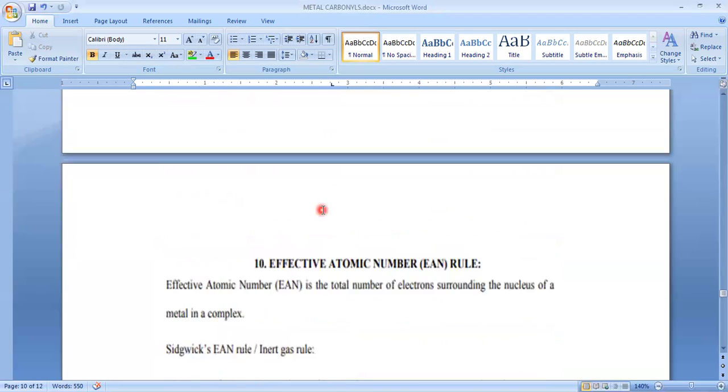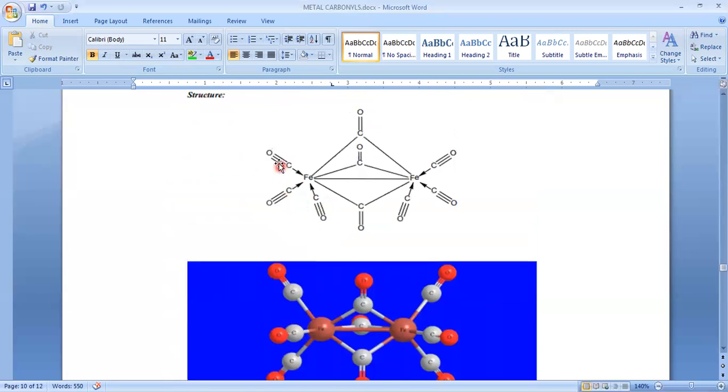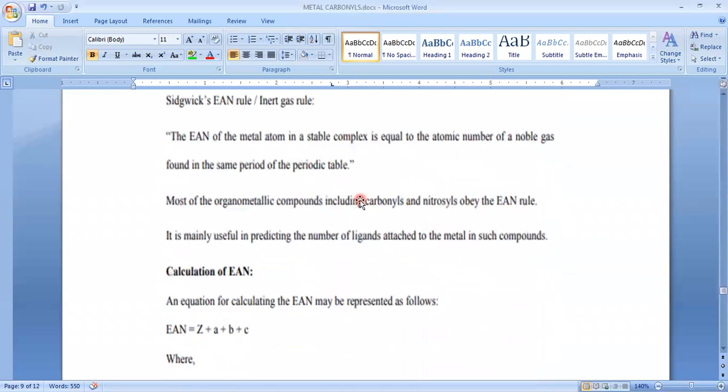Terminal carbonyl groups means C. So in this, these three and these three are considered as terminal carbonyl groups, and these three carbonyl groups are considered as bridged carbonyl groups. So that is the difference between these two. So here we have two types of carbonyl groups. These three are terminal, and these three are also terminal. So in total we have 6 terminal carbonyl groups in Fe2(CO)9. And how many bridged carbonyl groups do we have? Same, 3.